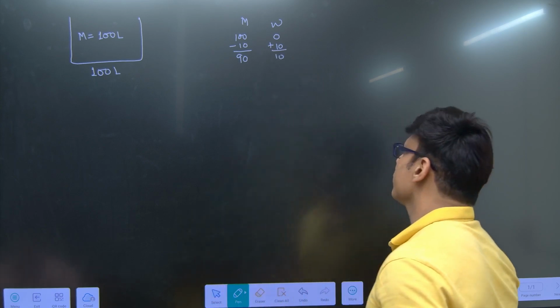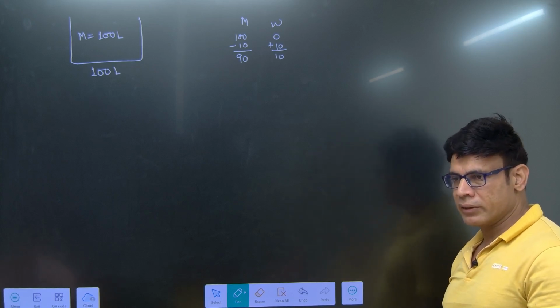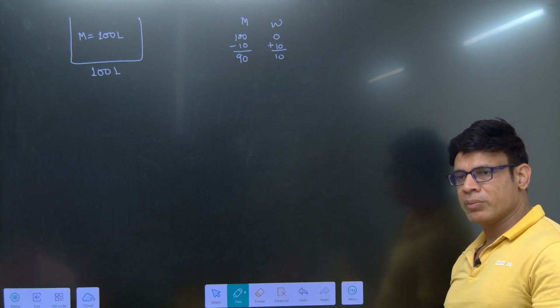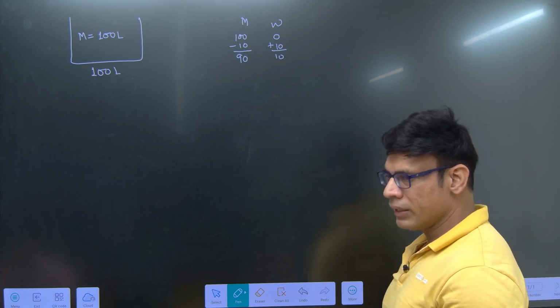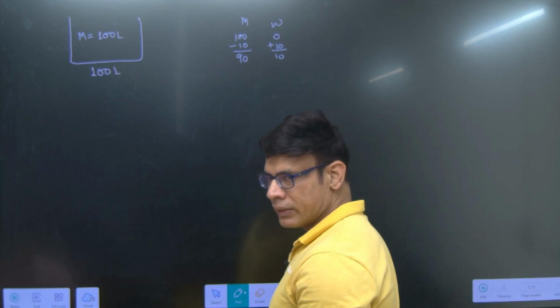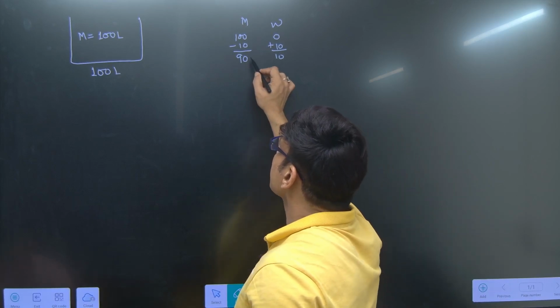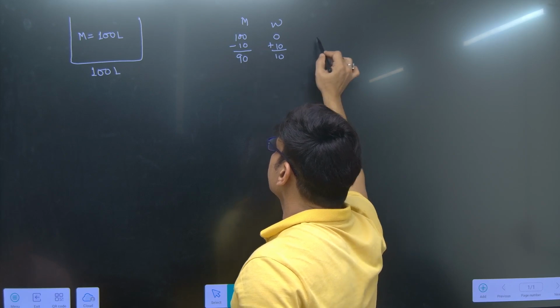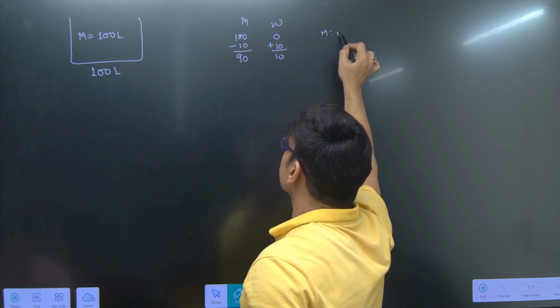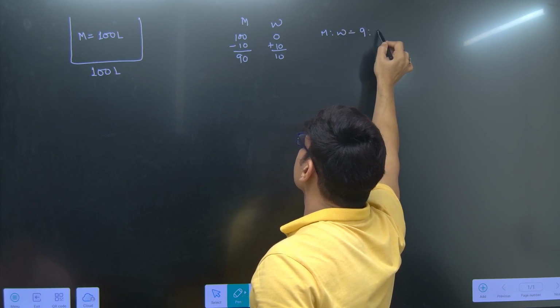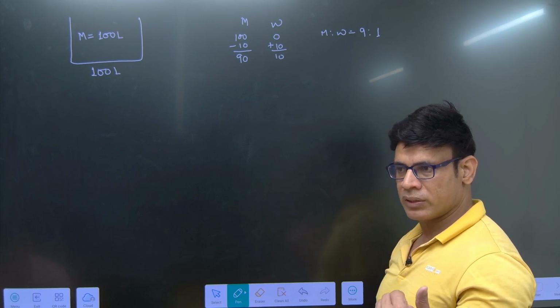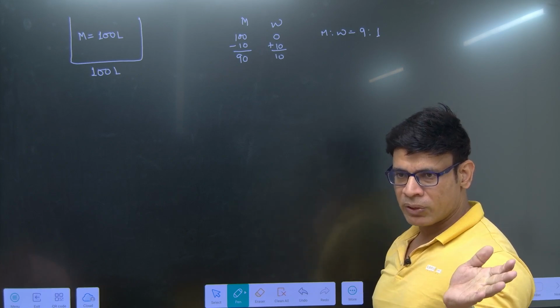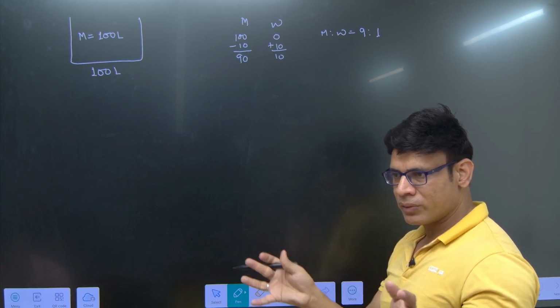At any given point of time, the total quantity will remain 100, but the ratio of milk and water will keep on changing. Second time, when you take out 10 liters, after one operation the ratio of milk and water is 9:1. That means if you take 10 liters out, 9 liters of milk and 1 liter of water will go out.